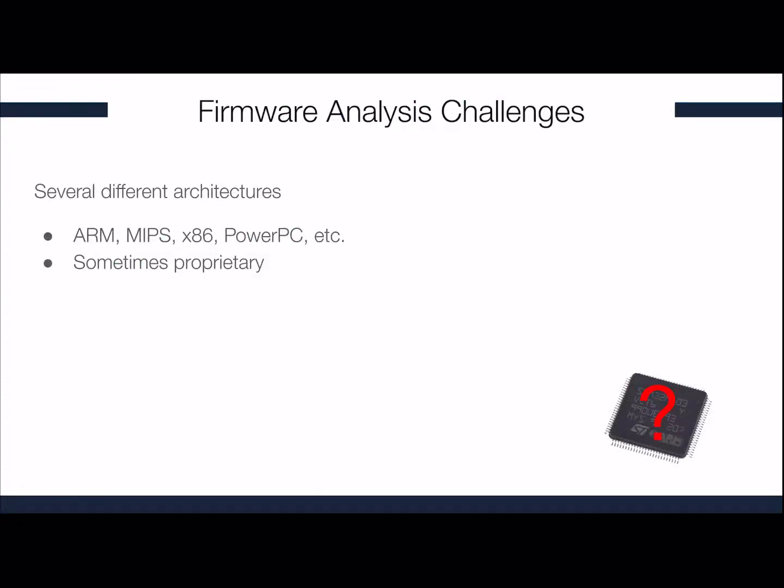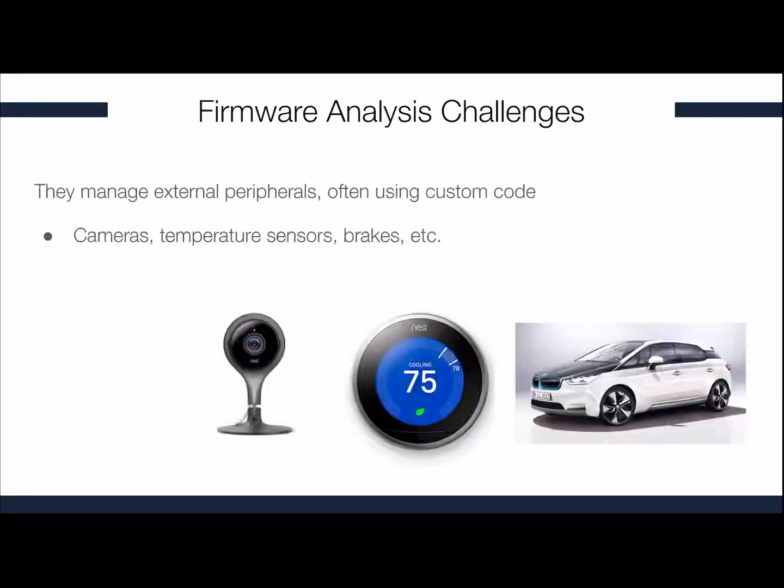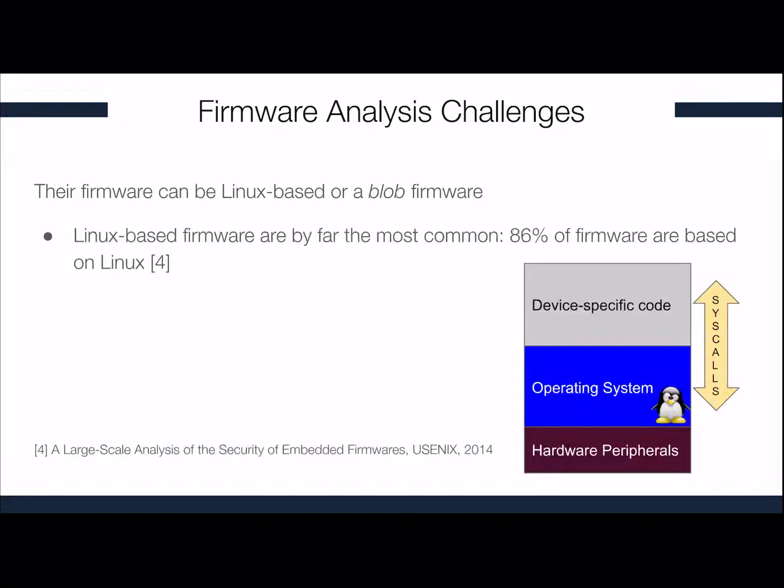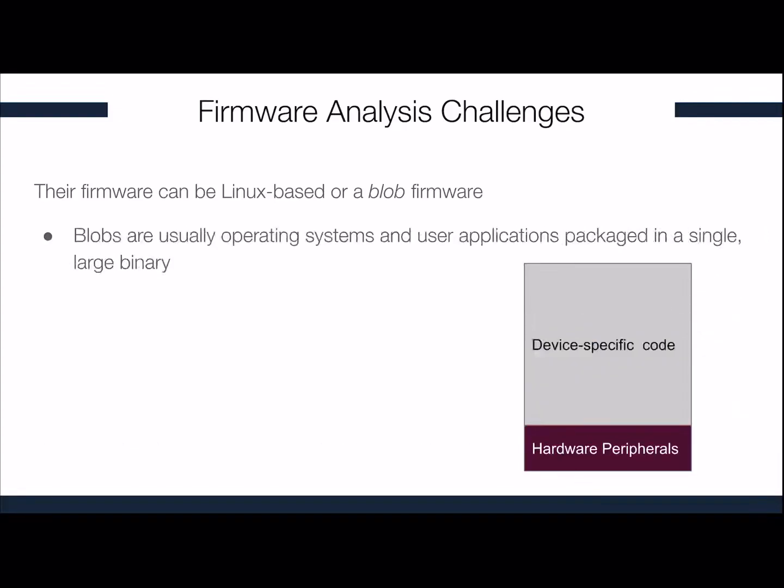IoT devices are very diverse. They might mount very different architectures, for instance, ARM, MIPS, x86, and so forth, and sometimes these architectures are even proprietary. Also, IoT devices manage external peripherals, which usually use custom code. The firmware in IoT devices can be Linux-based or a blob firmware. Linux-based firmware are by far the most common. Studies show that 86% of firmware are based on Linux. On the other hand, blobs are usually operating systems and user applications packaged together in a single large binary.